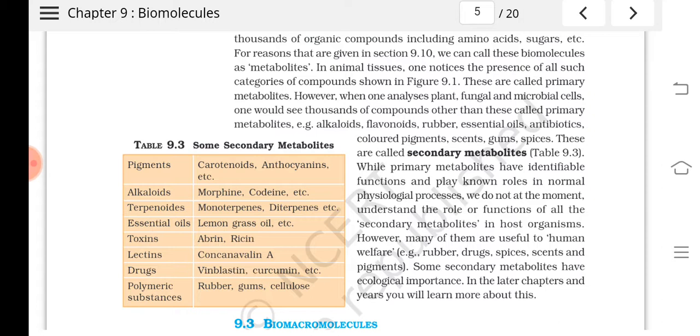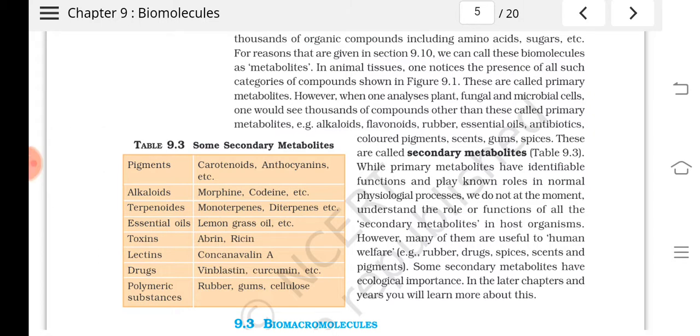Here one list is given: pigments, alkaloids, terpenoids, essential oils, toxins, lectins, drugs. Have you heard about vinblastine? It is produced as a drug in certain plants. Then polymeric substances like rubber, gum, cellulose, etc. are also examples of secondary metabolites. So these are various kinds of secondary metabolites.